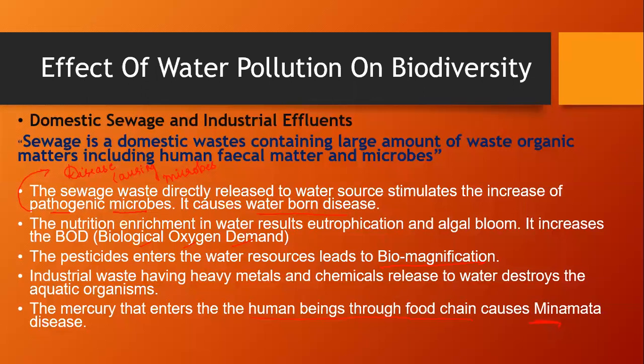Those fishes were later consumed by the human beings. The fishes which contained methyl mercury were consumed by the human beings, which caused a disease called Minamata disease,